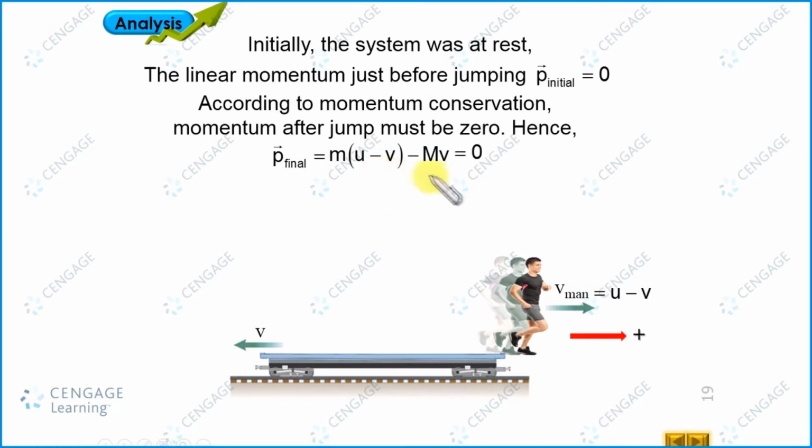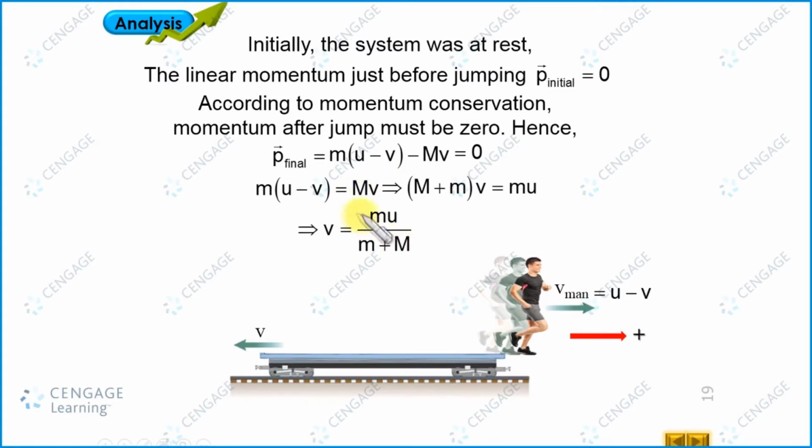Okay, now we can calculate the value of small v. We can rearrange this equation, and the value of small v is equal to m u divided by (small m plus capital M). We can observe we have solved a similar problem at the beginning of the discussion.